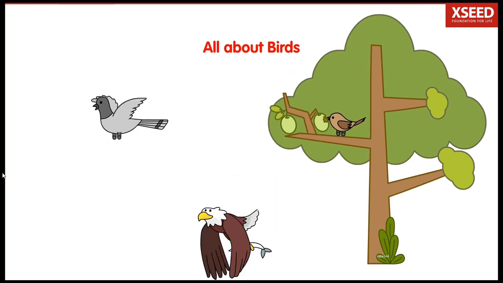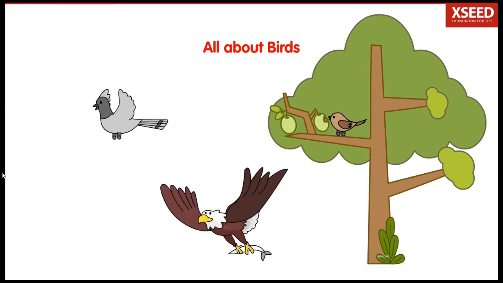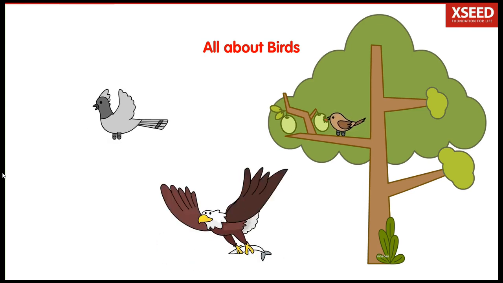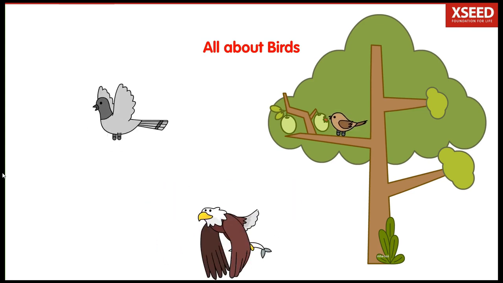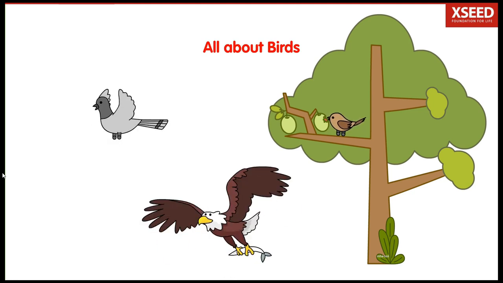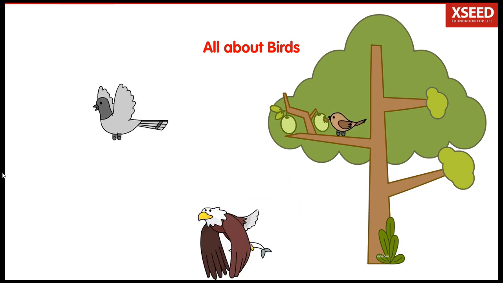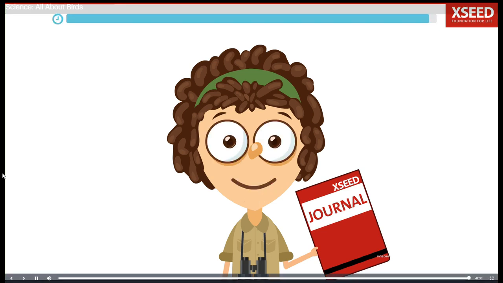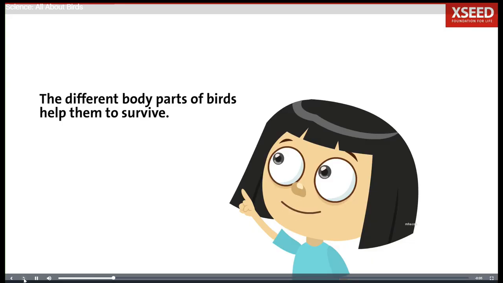Today, we are going to find out more about the body parts of birds. Specifically, we will learn more about how the different body parts of birds help them to survive. Now write in your journal, what is the aim of the class today? I have written down what we are going to learn today.